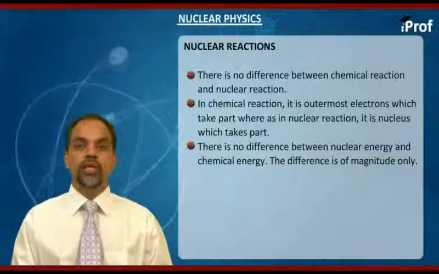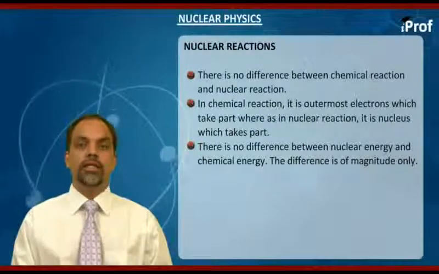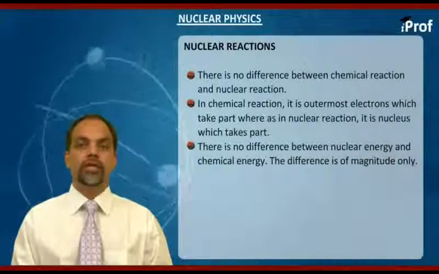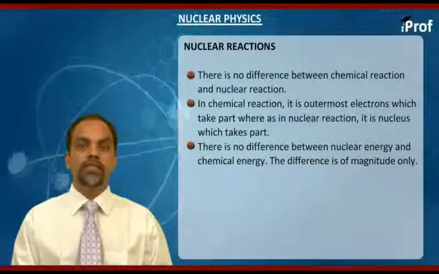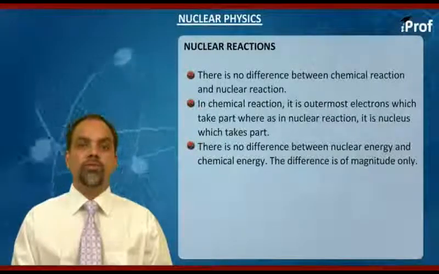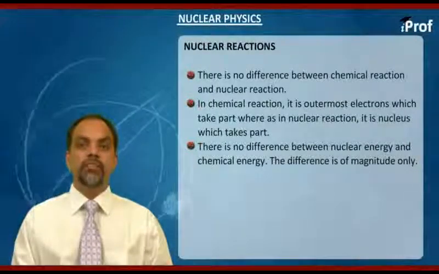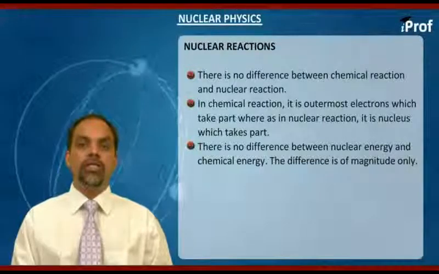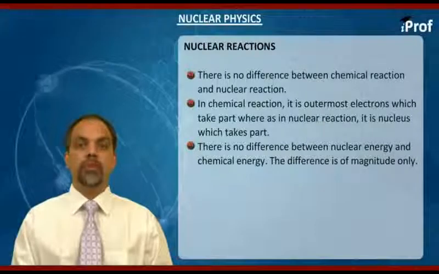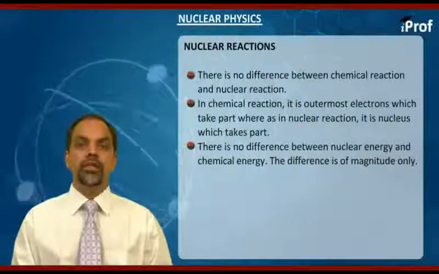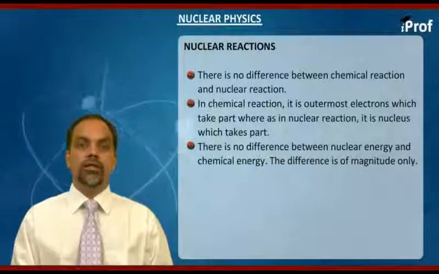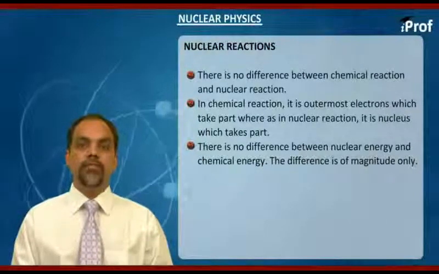So I repeat, students, again, in chemical reaction it is electrons which participate, and there is a comparatively less loss of mass, and we get energy of order of electron volt. Whereas in case of nuclear reaction, where nucleus is taking part in the reaction, the loss of mass is comparatively more, and the energies we obtain are of order of million electron volt. Fundamentally there is no difference.